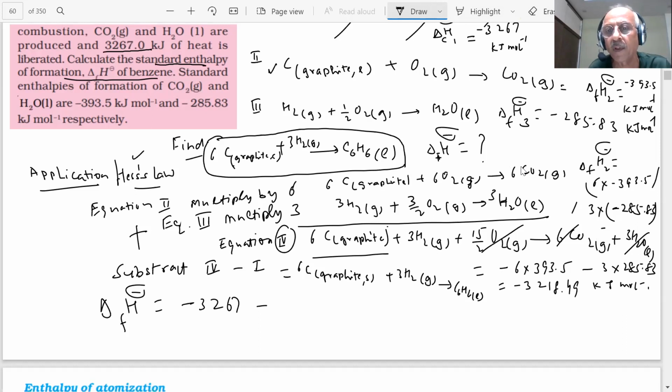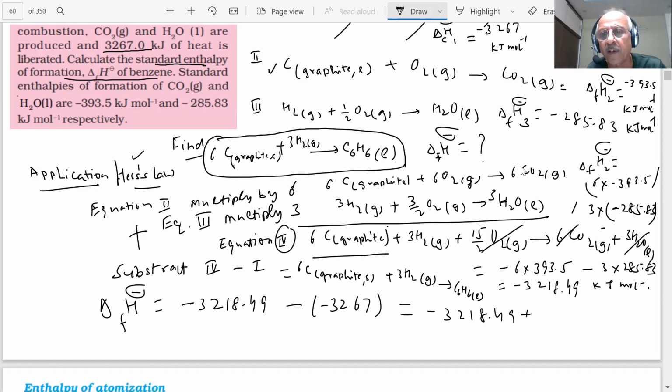3218.49. So what is the answer coming now? 3218.49, students, and you will subtract this one from this 3267. Minus 3267. What is the answer coming now? Tell me. This minus will become plus. Minus 3218.49 plus 3267. What is the answer coming? Tell me, students.